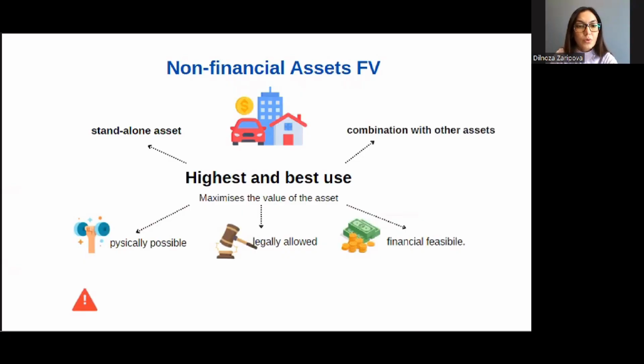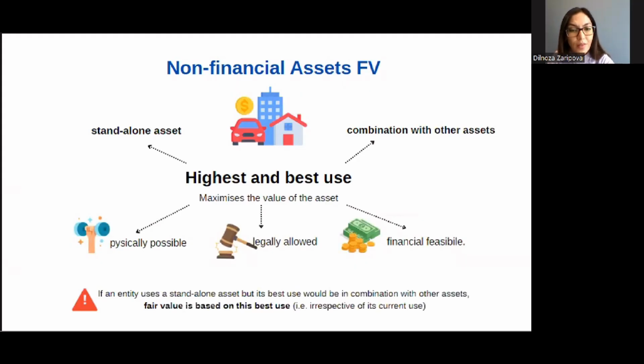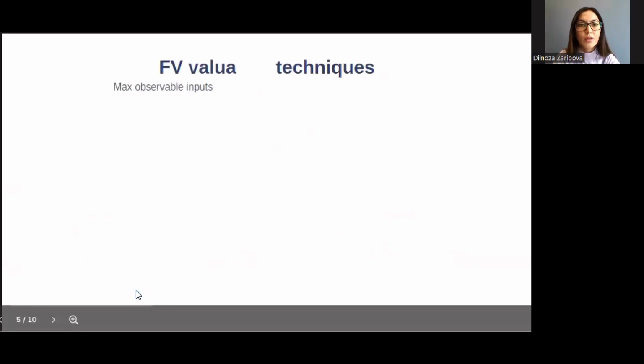Now, there is an important note: if an entity uses a standalone asset, but its best use would be in combination with other assets, fair value is based on this best use, irrespective of its current use. All right, now let's move on to the fair value techniques.